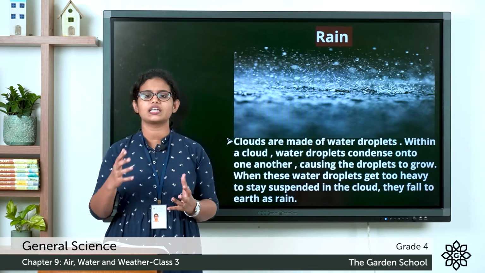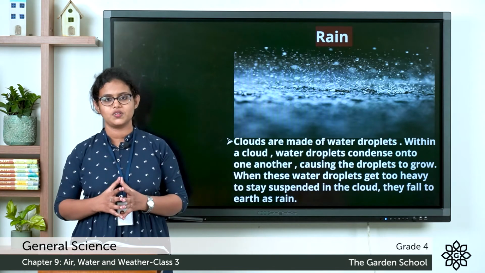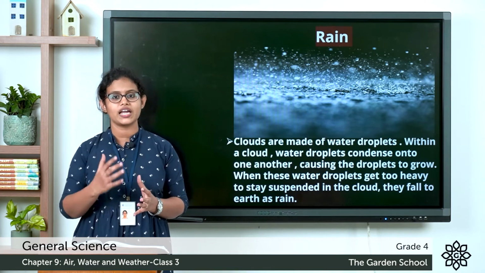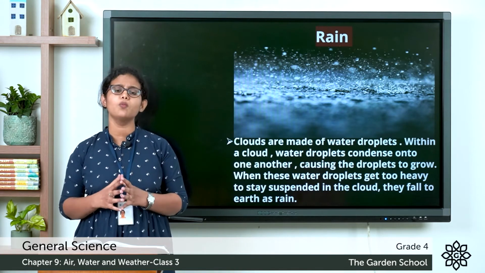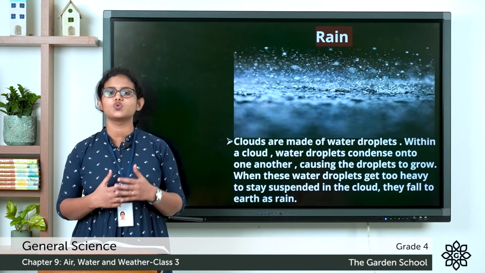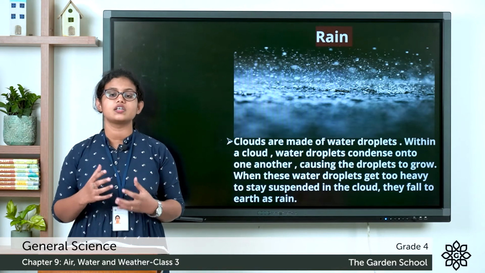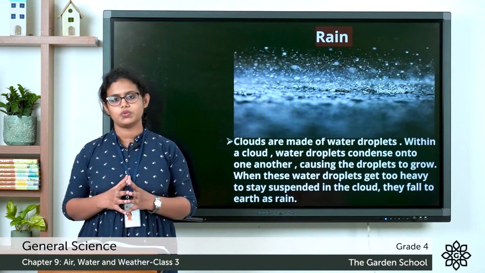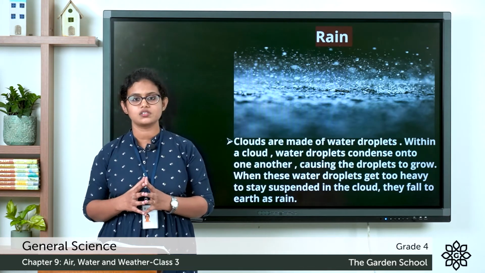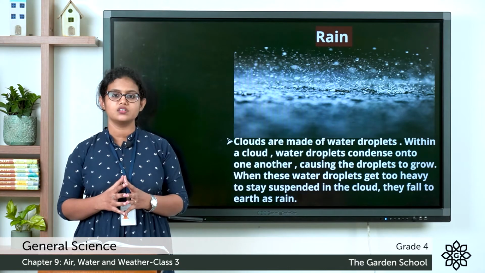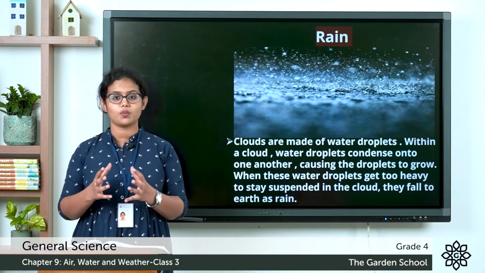The clouds are carried by the wind, so the clouds rise higher. As the clouds rise higher, more and more water vapor changes into water and collects as tiny water droplets. These water droplets in the clouds join together to form bigger drops.